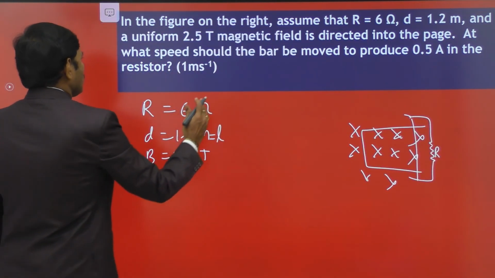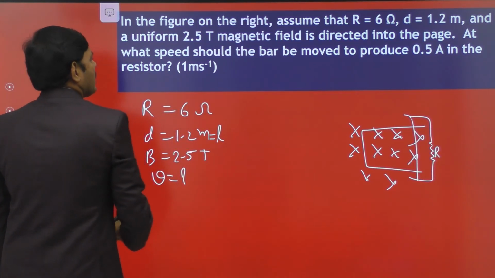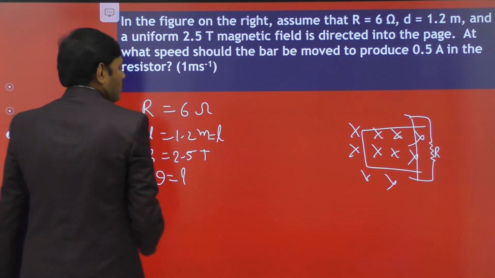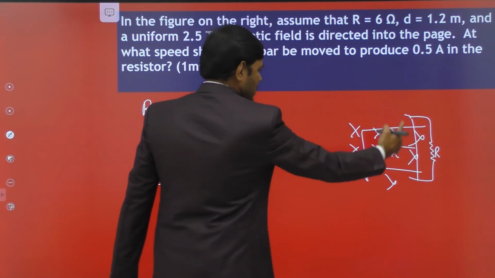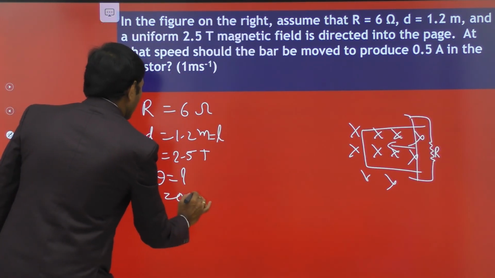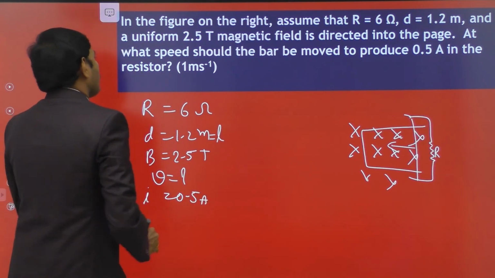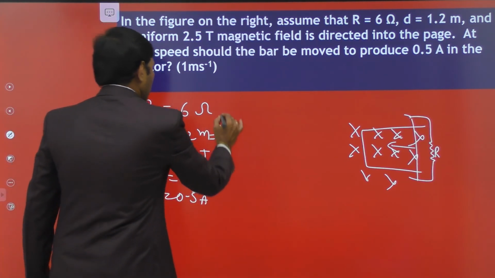It is moving with an unknown speed, but it produces a current, because due to the motion of this rod along this direction, EMF is induced and current is produced. The produced current is 0.5 amperes. Then what speed should it move? We have to find the V value.